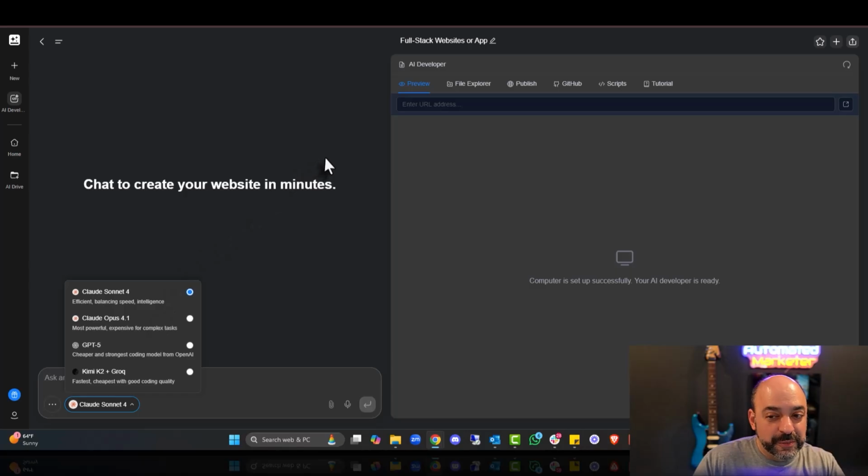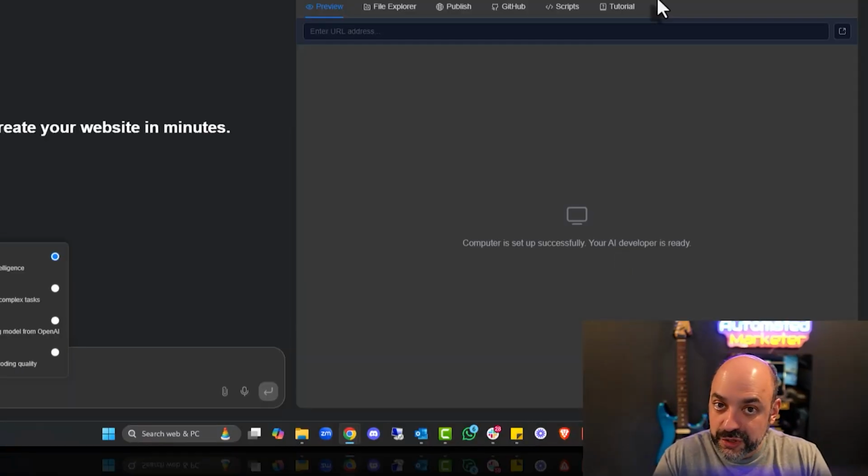What it does a little bit differently is it gives you the GitHub connection and a file explorer that allows you to work along with the tutorial that it already provides to use the software. So it's got a couple of other cool little features that the other one doesn't. But again, just make sure you understand data. When you start connecting your GitHub, it will have access to your other GitHub files, which might have some exposure issues if you're doing any kind of long-term data. So again, I don't use it for that.